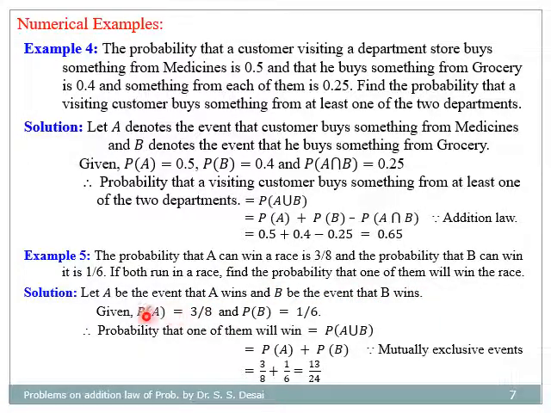From given information, probability of A is equal to 3 by 8, probability of B is equal to 1 by 6, and therefore probability that one of them will win is equal to probability of A union B, which is equal to probability of A plus probability of B because of mutually exclusive events. So which is equal to 3 by 8 plus 1 by 6 equal to 13 divided by 24.